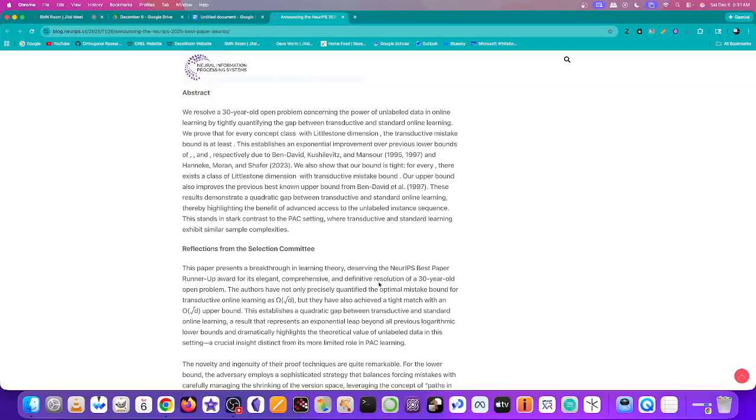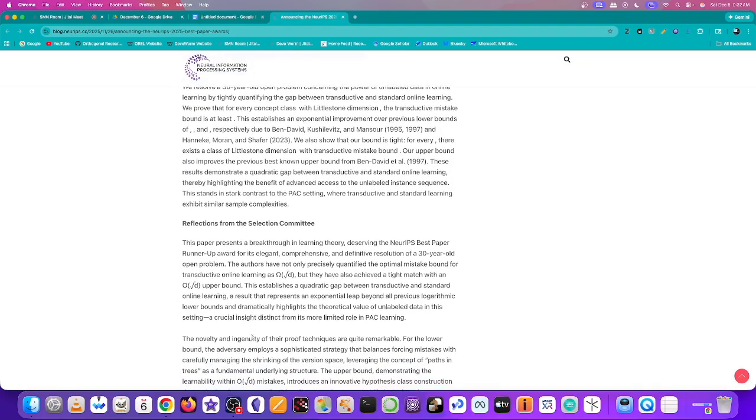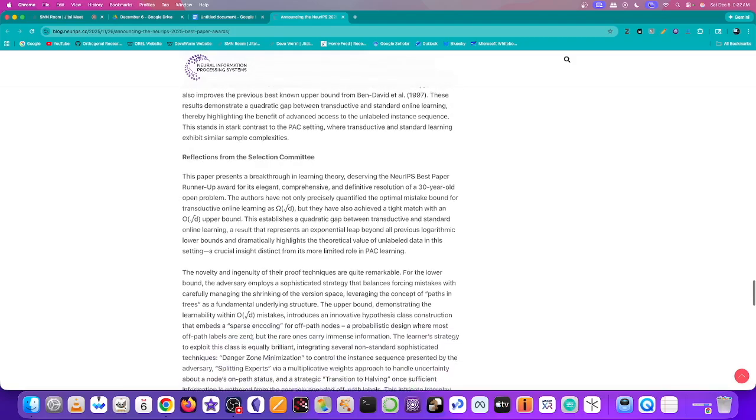for its elegant, comprehensive, and definitive resolution of a 30-year-old open problem. The authors not only precisely quantified the optimal mistake bound for transductive online learning, but they've also achieved a tight match with an upper bound. This establishes a quadratic gap between transductive and standard online learning, a result that represents an exponential leap beyond all previous logarithmic lower bounds, and dramatically highlights the theoretical value of unlabeled data in this setting, a crucial insight distinct from its more limited role in PAC learning.